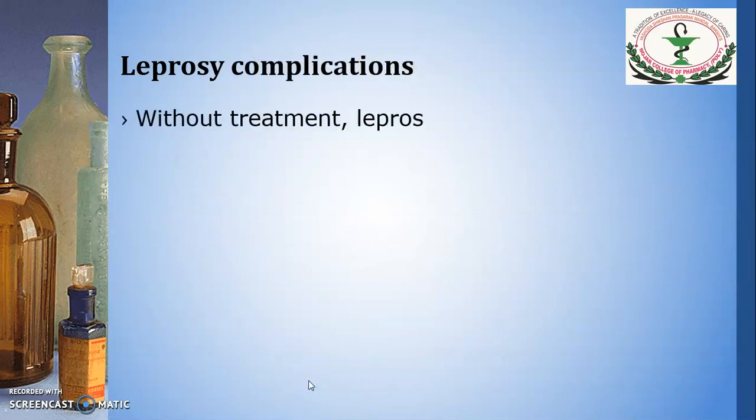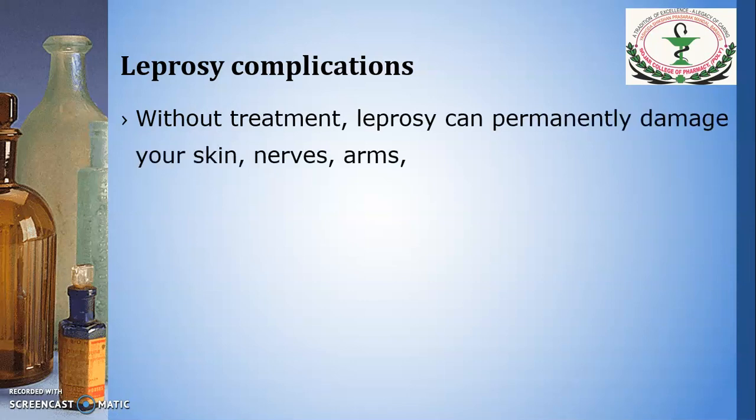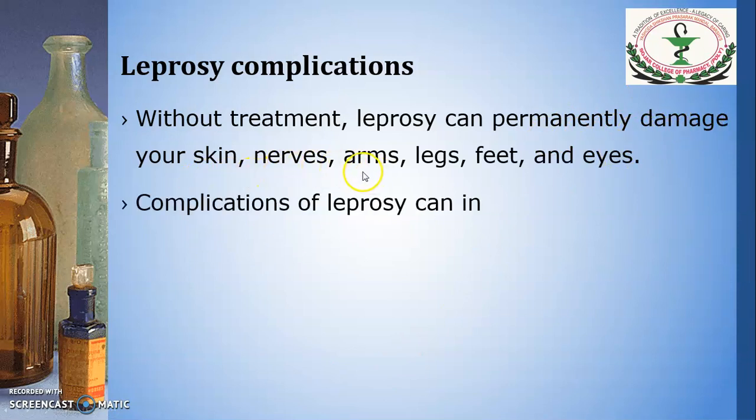Now the complications. Without treatment, leprosy can permanently damage your skin, nerves, arms, legs, feet and eyes.